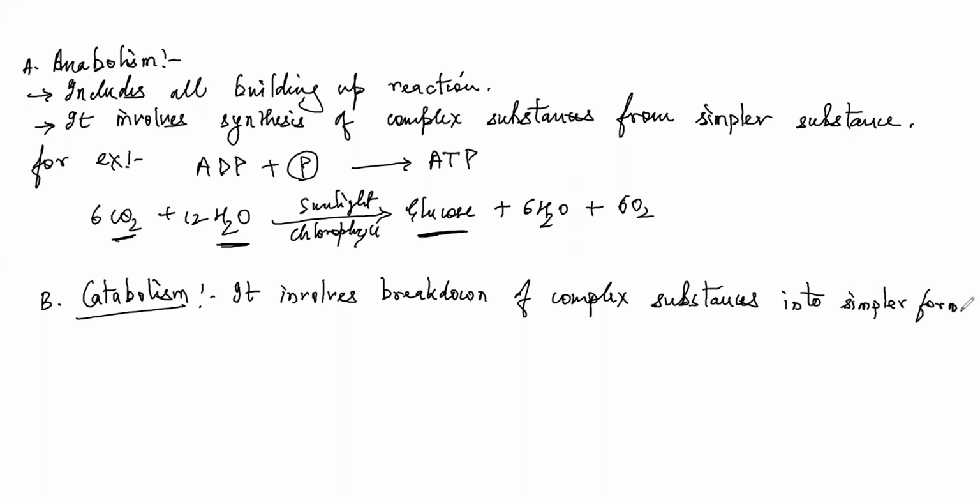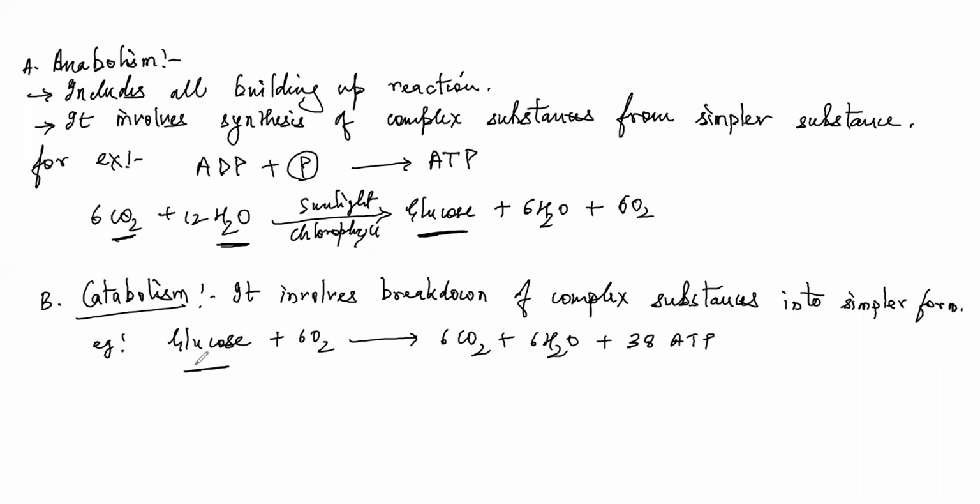Okay, I can give a very simple example so far as catabolism is concerned. I have breakdown of glucose molecule for the production of energy. The glucose molecule combines with 6 oxygen to give me 6 carbon dioxide plus 6 water, and apart from that you can see here there is formation of 38 ATP molecules. So now a bigger complex substance got broken down into 2 simpler inorganic substances. This is something we call a catabolic reaction.